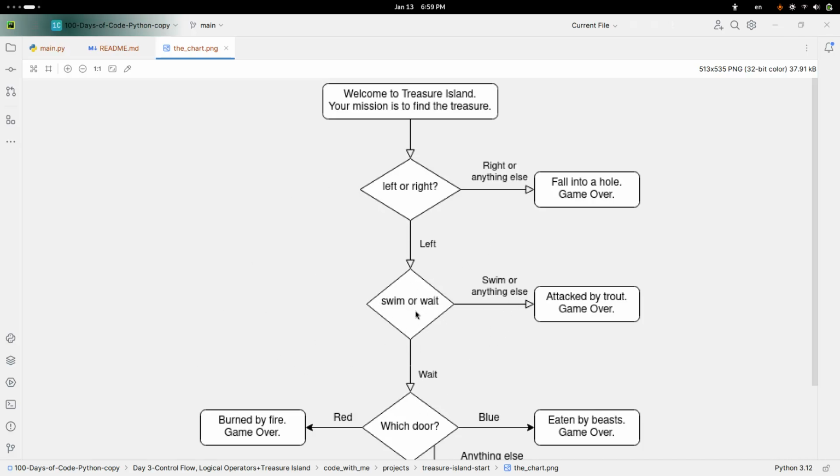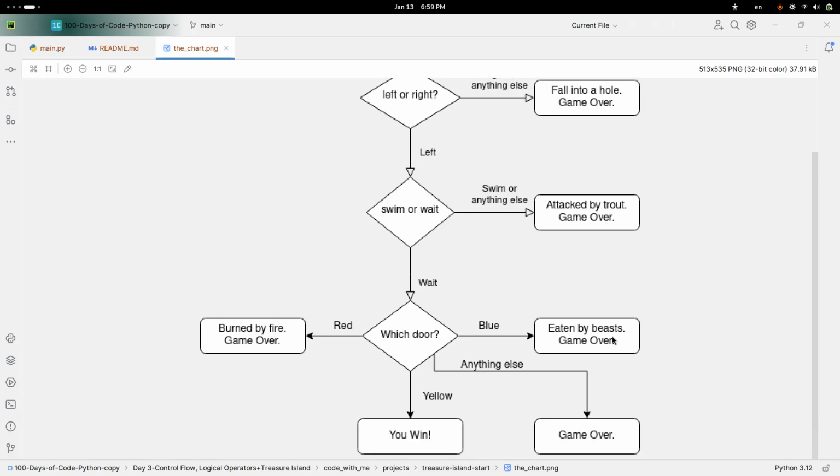So swim or wait. Swim or anything else, they get attacked by a trout, and the game is over. And if they wait, that's the right answer. Then we present them with another question, and we ask them which door they want to open. There's a red door, a blue door, and a yellow door, and the yellow one is the winner's door.